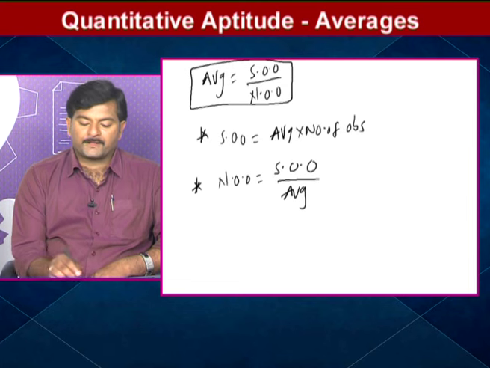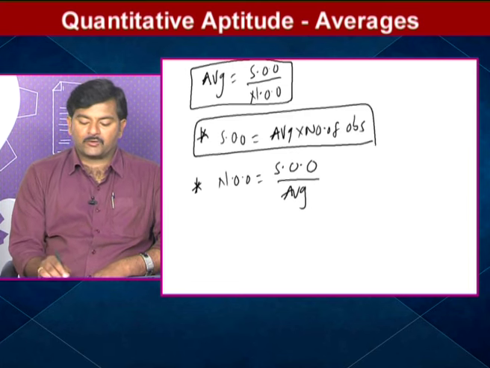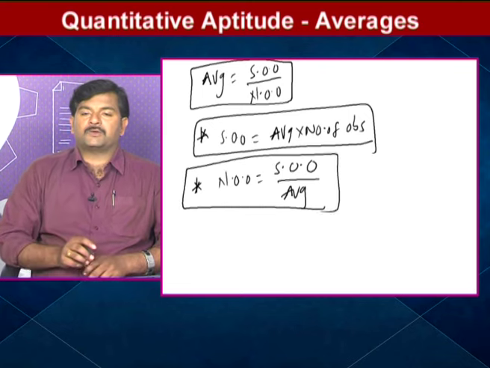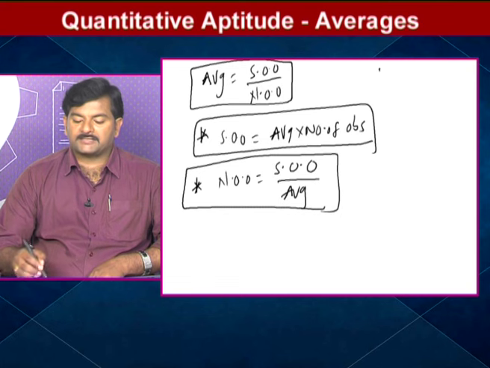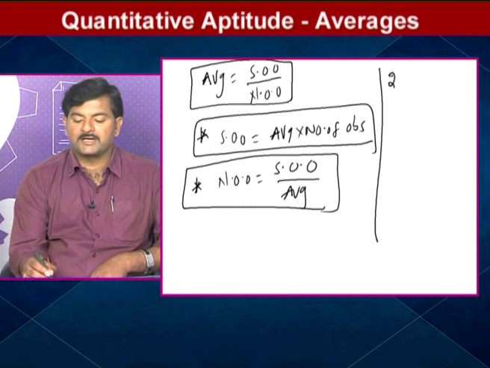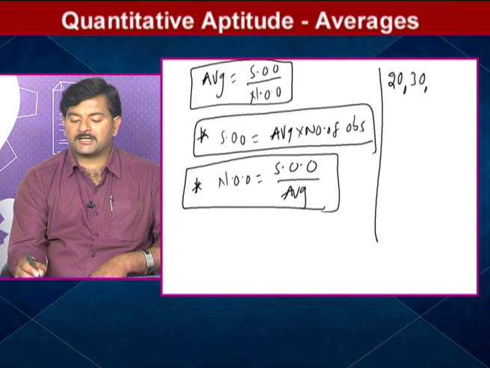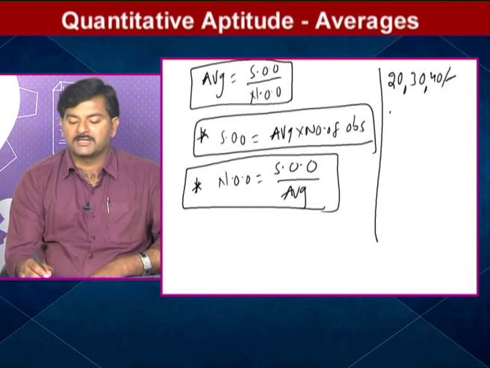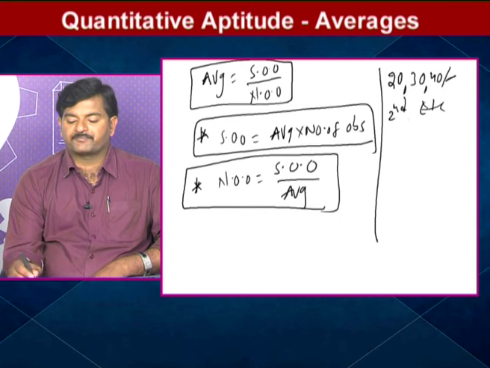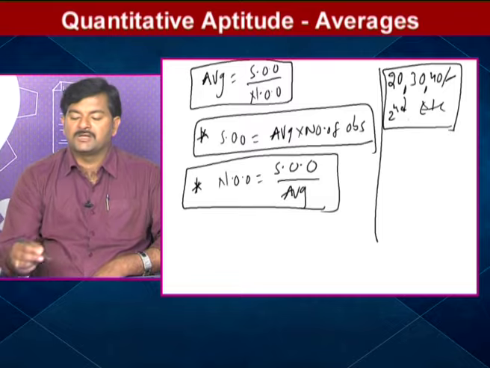Here, knowing the formula is not necessary. You may already be aware of all these formulas, but mainly what you should know is the application part. What does it mean? For example, you are asked to find the average of 20 marks, 30 marks, 40 rupees, second rank, etc. He asked you to find the average of all these numbers. Is it possible? No, it is not possible to find the average of all these numbers.